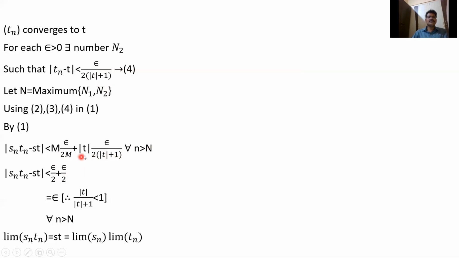Why have I written mod T plus 1 here? Mod T by mod T plus 1 is less than 1. So I need here epsilon by 2. That's why I have taken epsilon by 2 into mod T plus 1, in place of m. Because mod T by mod T plus 1 is less than 1, finally you get less than epsilon by 2, epsilon by 2 is epsilon.